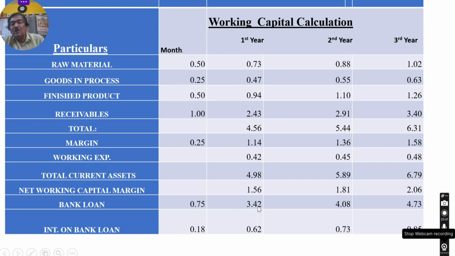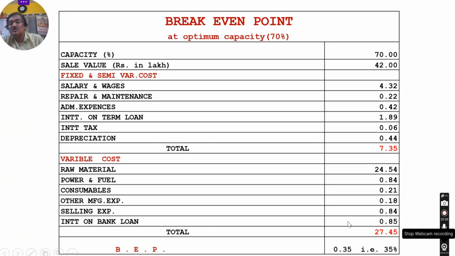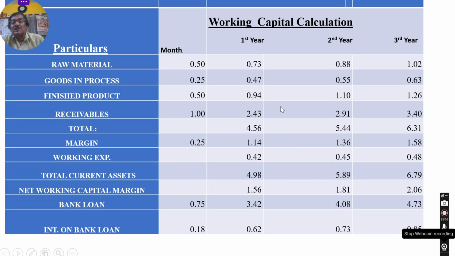The bank loan required is calculated and shown here, and what will be the interest? It is assumed that an 18% interest rate is being charged per annum, and accordingly the interest for the first year, second year and third year is shown. This is the working capital calculation.